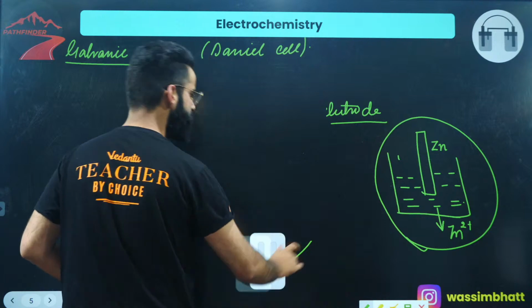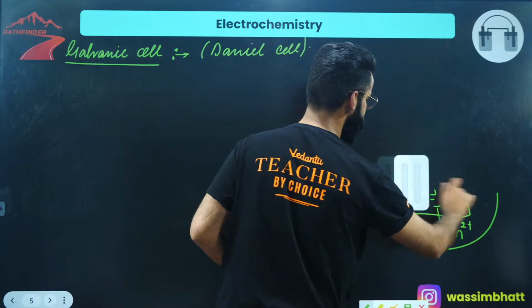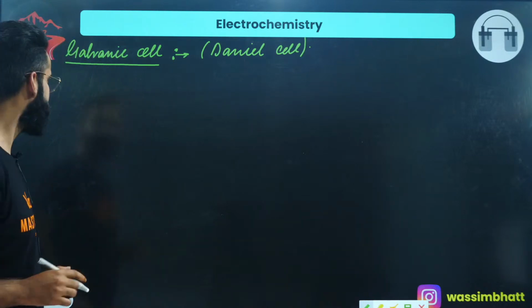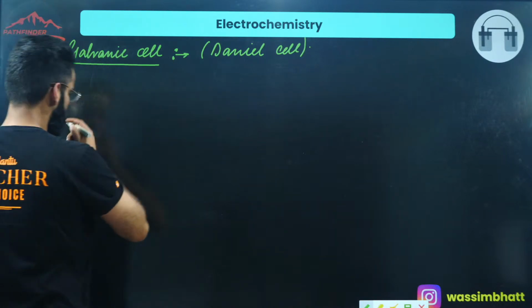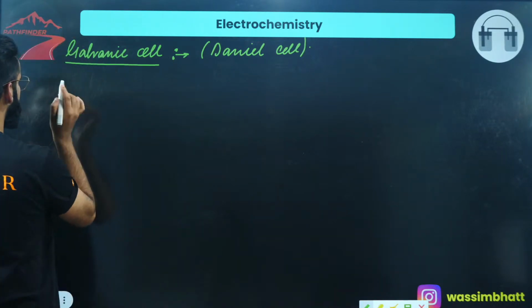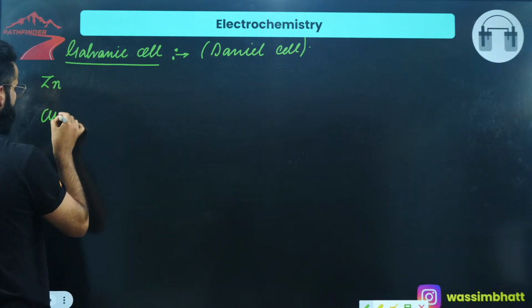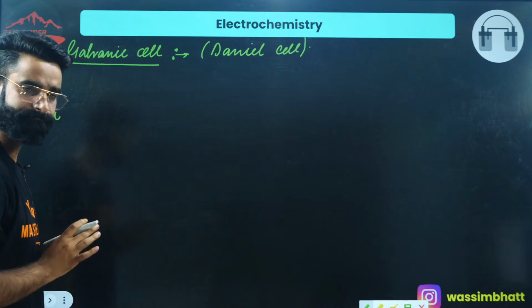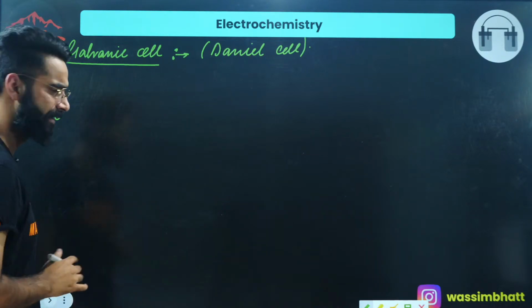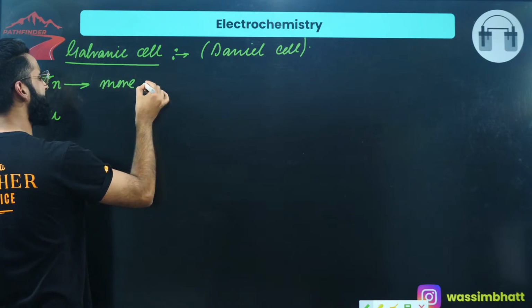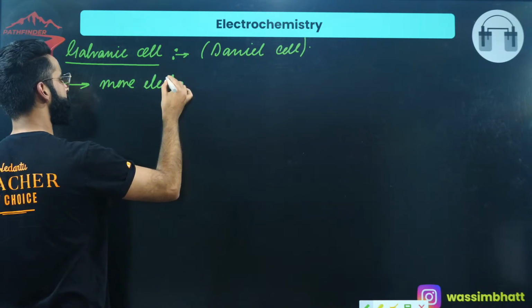the construction and working of the Daniell cell which I'm going to show to you, right? The first thing: if I compare two elements, zinc and copper, let me tell you, zinc is considered to be more electropositive than copper.